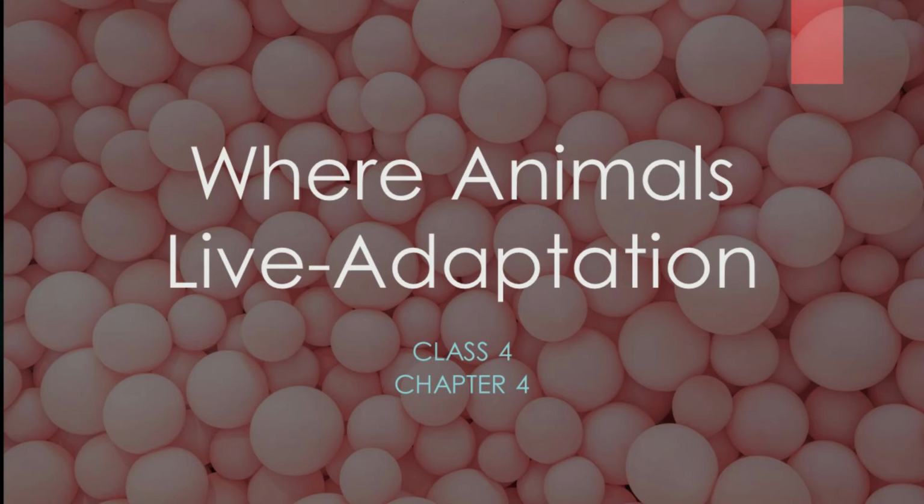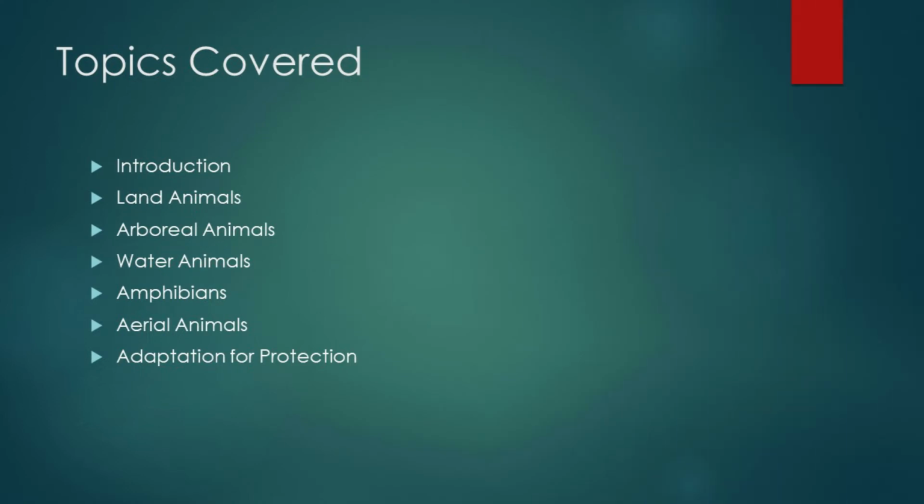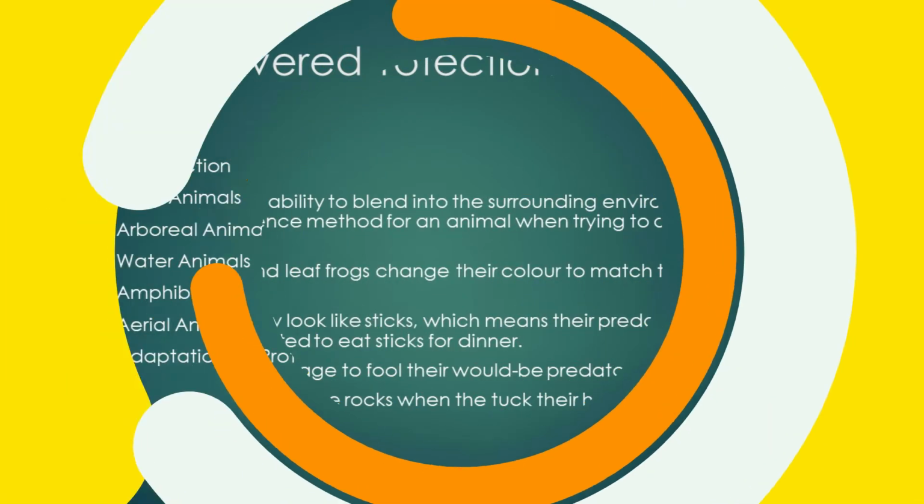Hello students, now this is the third part of the video of chapter 4, that is where animals live, adaptation. In previous videos we have discussed the introduction, land animals, that is terrestrial animals, arboreal animals, water animals, amphibians and aerial animals. In this part of the video we will discuss how animals are adapted for protection.